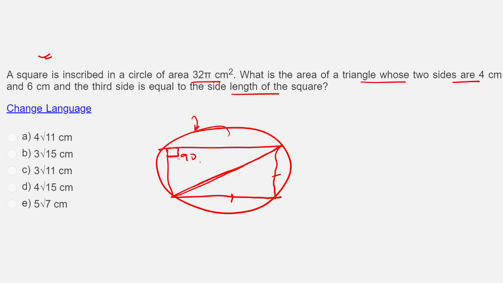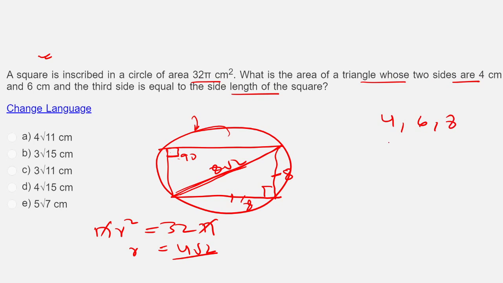Now let's look at it. If I know the area, pi r square is equal to 32 pi. That means r will be equal to what? Square root of 32 is 4 root 2. R is 4 root 2. Diameter here will become what? 8 root 2. If the diameter is 8 root 2, the length of the sides of the square are equal. That means each of the sides will be 8 and 8. That means the third side of this triangle is 8.